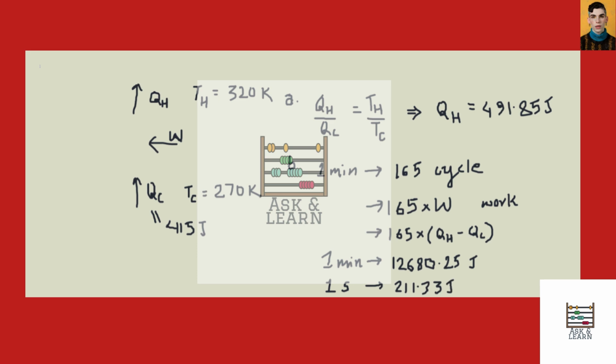So the mechanical work done per second is actually power. This gives us the power input that is needed. So power is equal to simply 211.33 watt. So this much power input needs to be given.